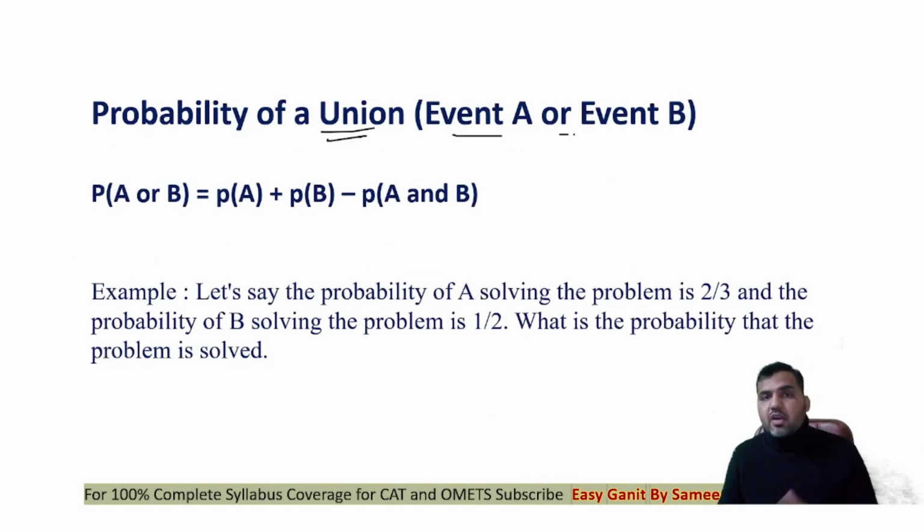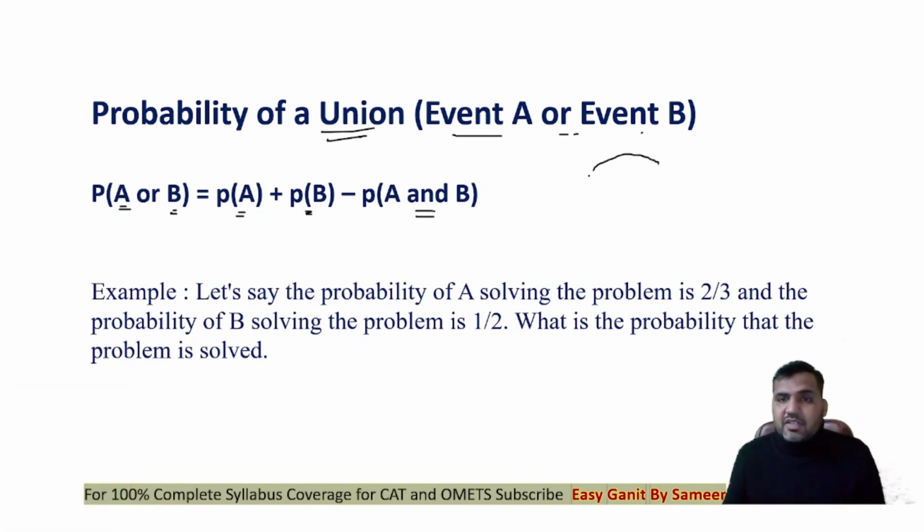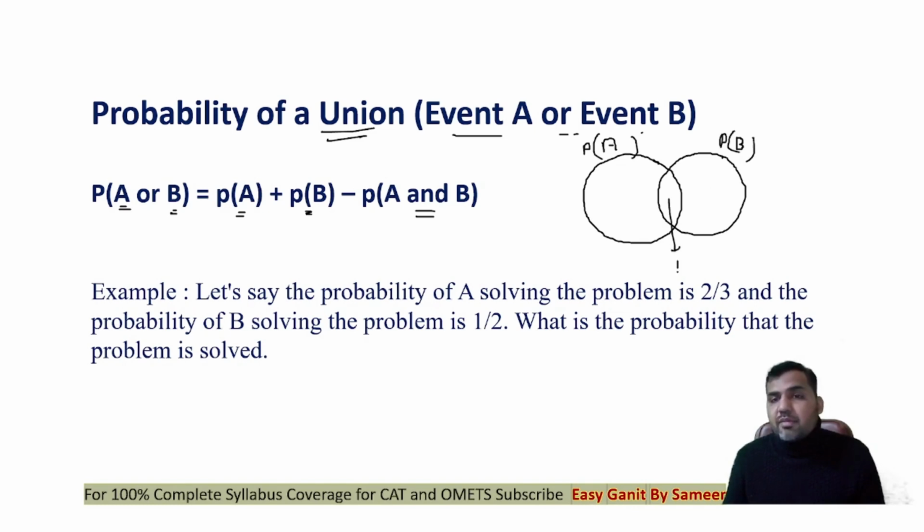That means event A or event B. So if I want to find out the probability of happening of event A or B, that will be equal to P(A) plus P(B) minus P(A intersection B). You can understand it with the concept of set theory. For example, if I say that this is the probability of happening of event A and this is the probability of happening of event B, and this you can see is the probability of happening of event A intersection B.